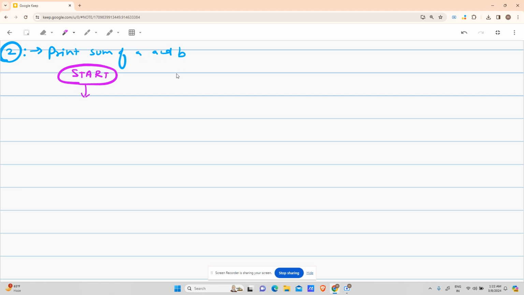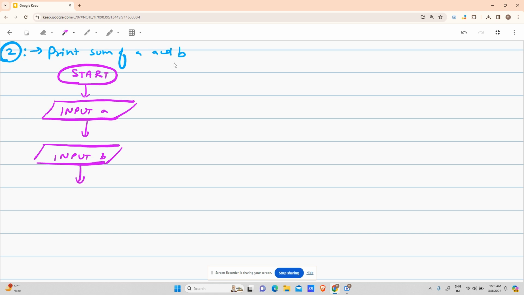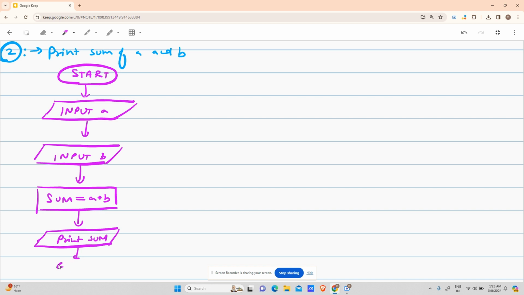Second, print sum of A and B. For A and B, I have to read A, read B, right? So I have to take A as input. My first step is input A. My second, input B, right? My third step would be to print the sum of A and B. So I will take another container and put sum equals A plus B. This will be a processing block because I am doing an addition here. After that, print sum. For printing, I use a parallelogram again. That is an input output block. Print sum. And after printing sum, my work is finished, so I will just end.